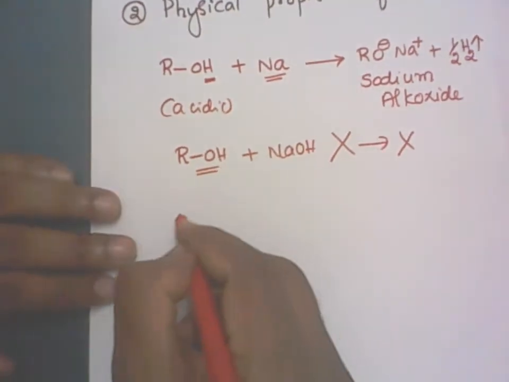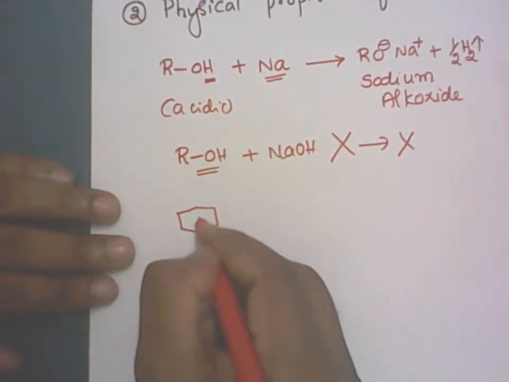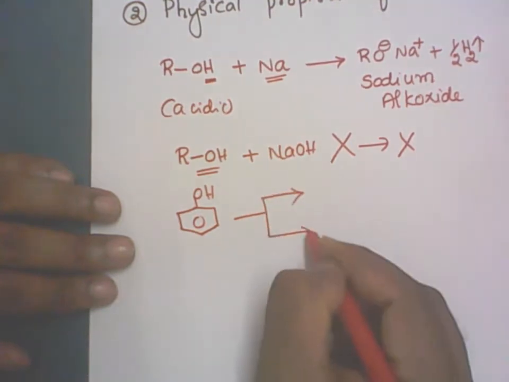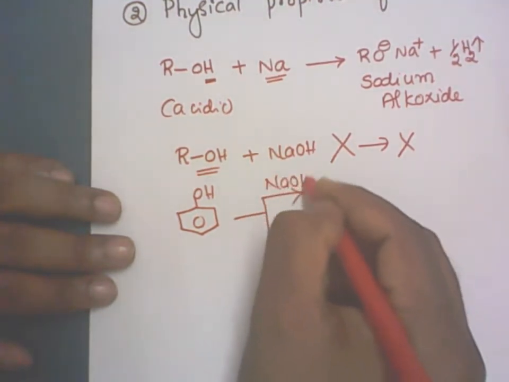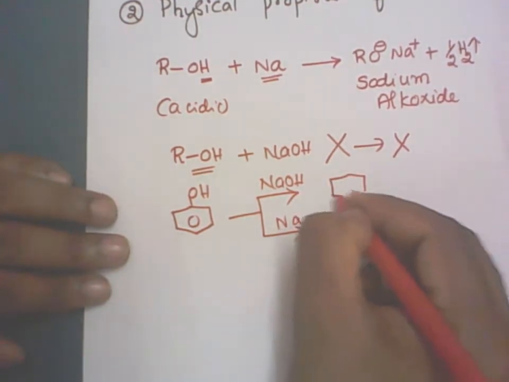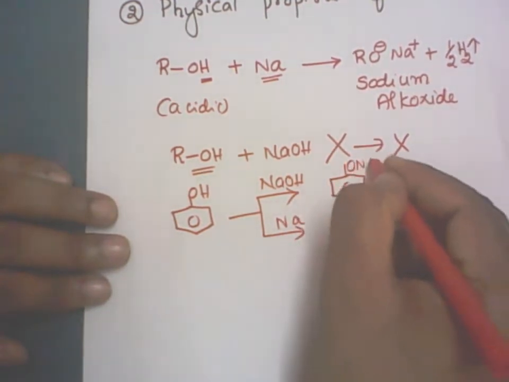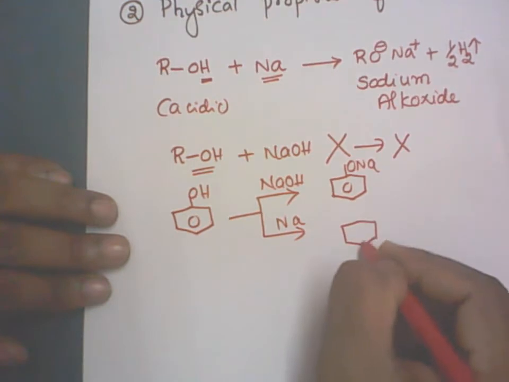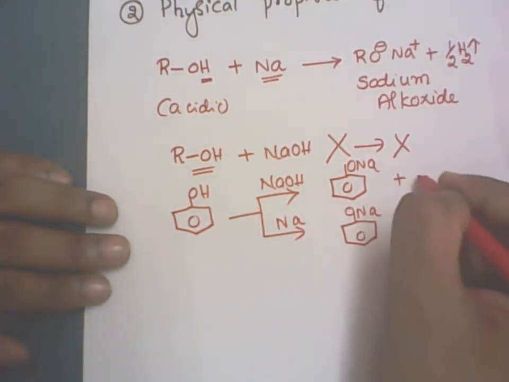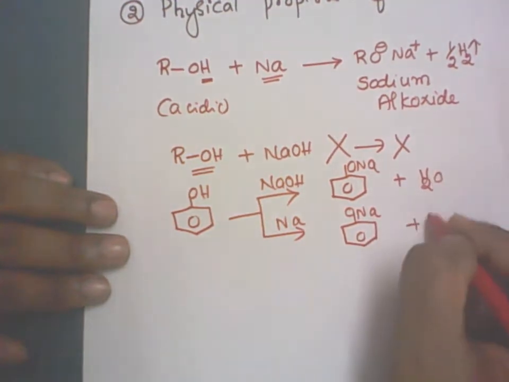Phenol reacts with both. Let me write the reaction with the phenol. Suppose I take phenol. Phenol can react with both sodium hydroxide and sodium metal, and they give rise to the sodium salt, sodium phenoxide, in both the cases. The side products are, for the first case, water molecule, second case, half mole of the hydrogen gas.